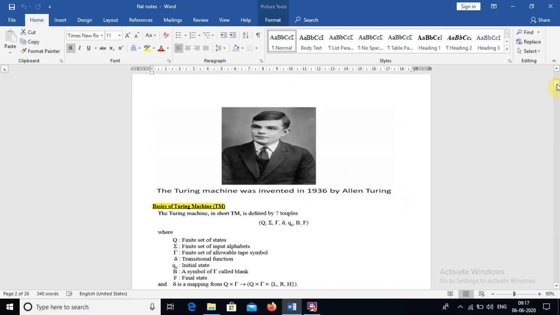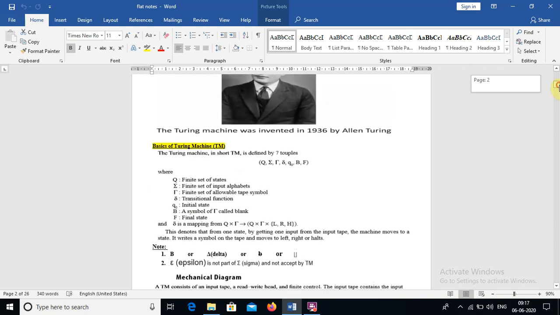When it comes to the basic mathematical definition, a Turing machine consists of 7 tuples: Q, sigma, tau, delta, q naught, B, F. We'll see one by one. Q is a set of states.